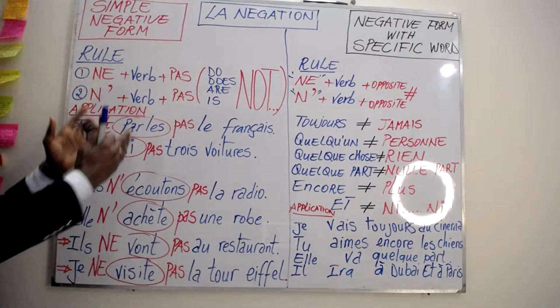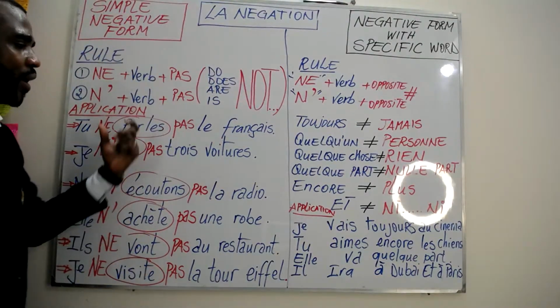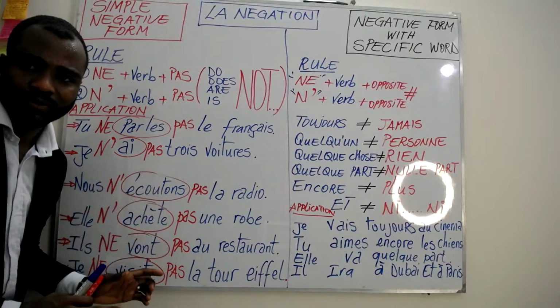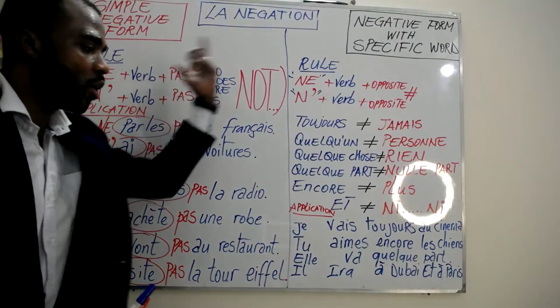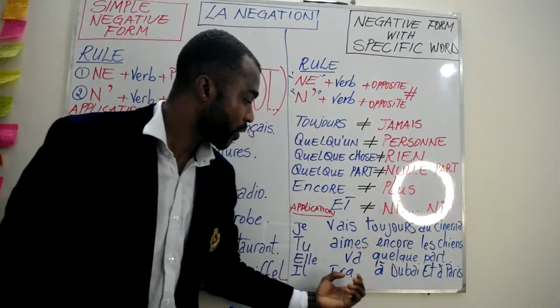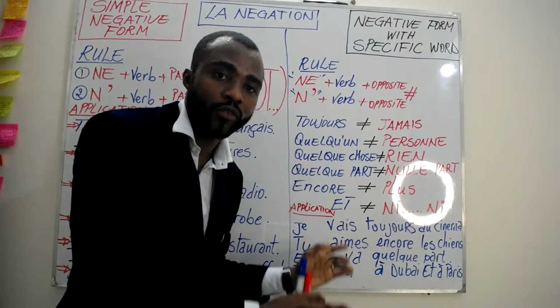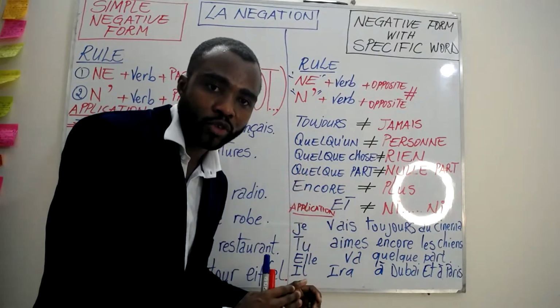First, in this type of negative form, we need to find out the verbs, and we need to find the specific word as well. So what we're going to do first is underline the verbs, to know whether we're going to use ne or n' with an apostrophe.